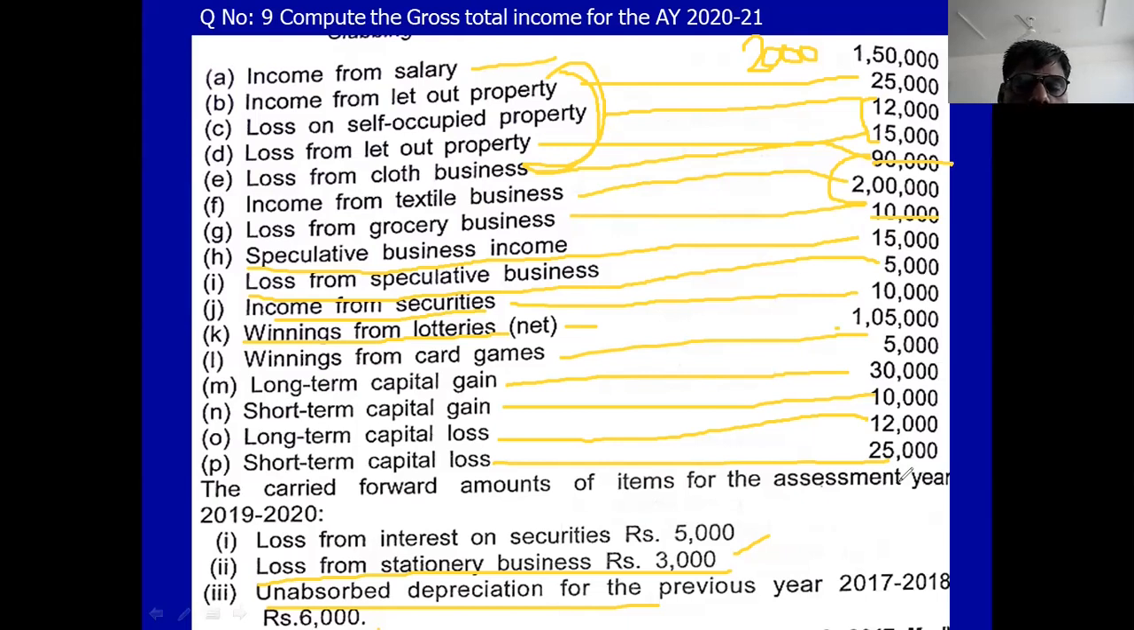Okay. Then you see there is loss from interest on security, rupees 5,000. This is carry forward from the assessment year 1920, but this carry forward is not allowed. This is not allowed according to my knowledge.